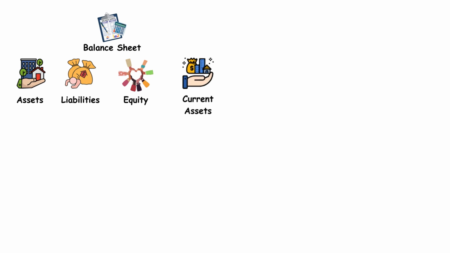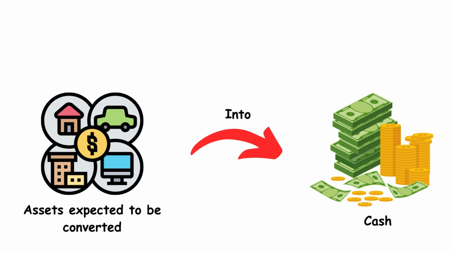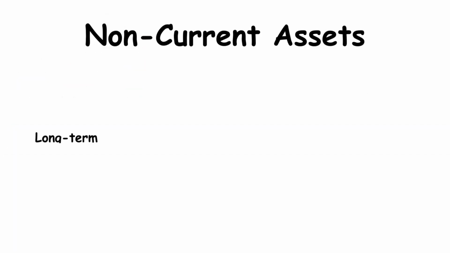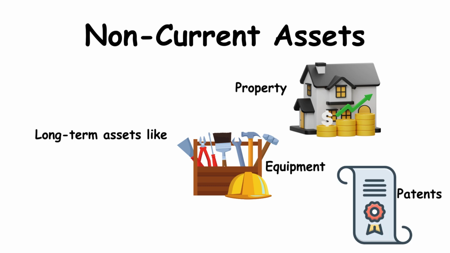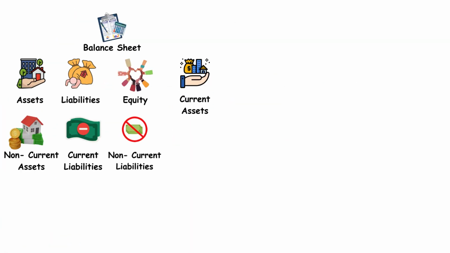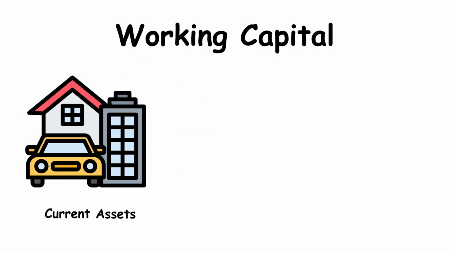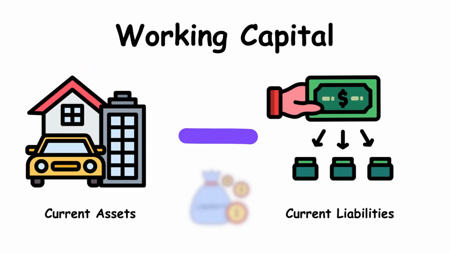Current assets, assets expected to be converted into cash within a year. Non-current assets, long-term assets like property, equipment, and patents. Current liabilities, debts due within a year. Non-current liabilities, long-term debts. Working capital, current assets minus current liabilities, indicating liquidity.